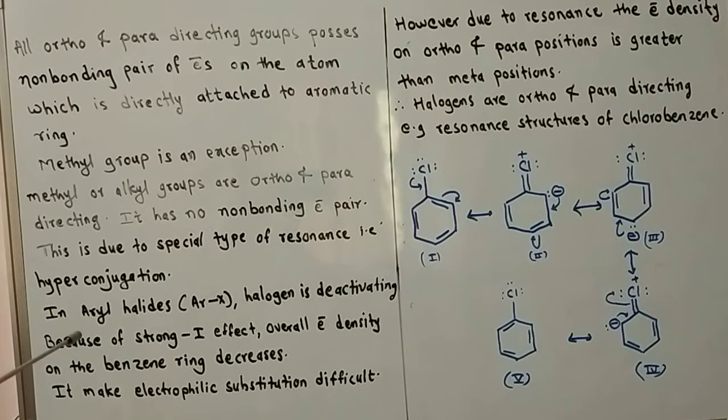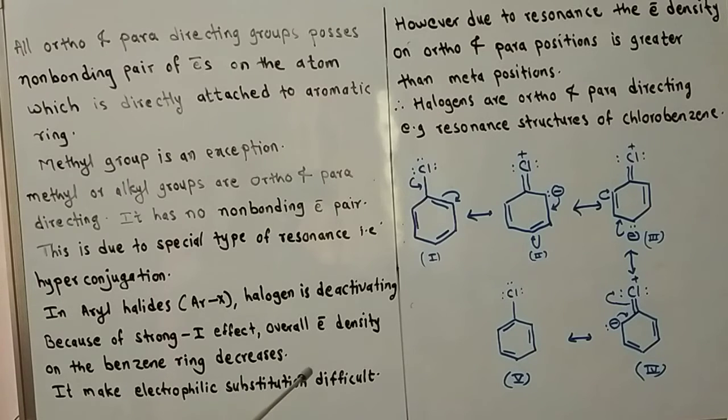In aryl halides, Ar-X, the halogen is deactivating because of strong minus I effect, that is, strong negative inductive effect. As it withdraws electrons, being more electronegative, it shows a strong negative inductive effect.